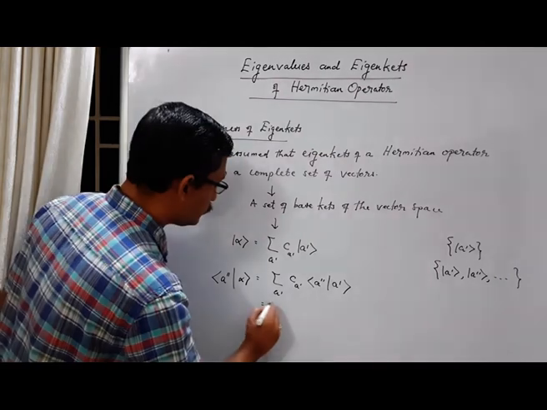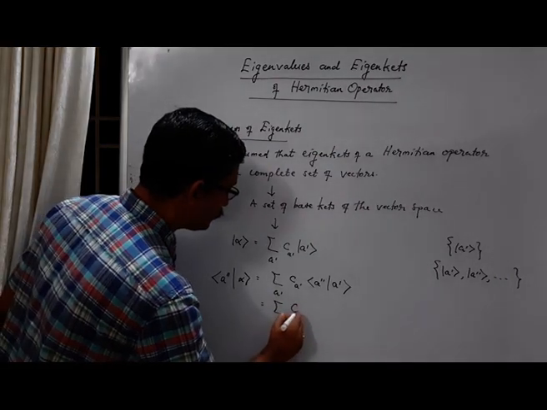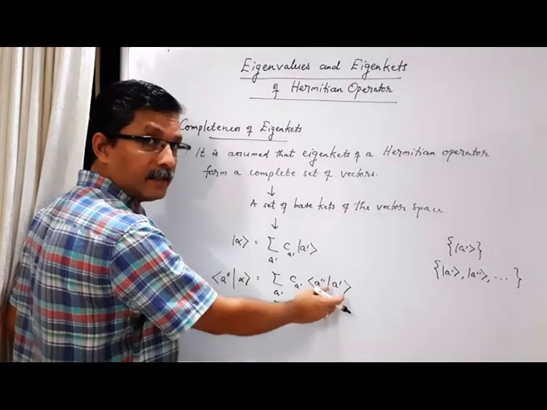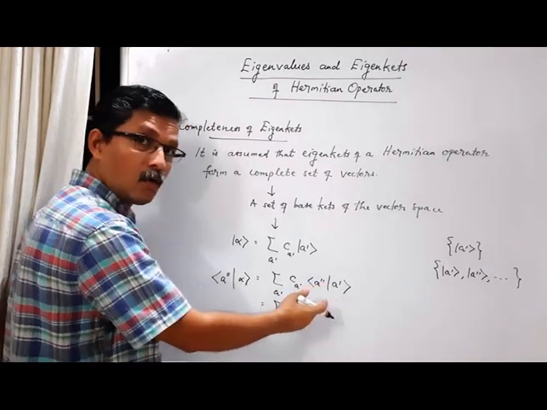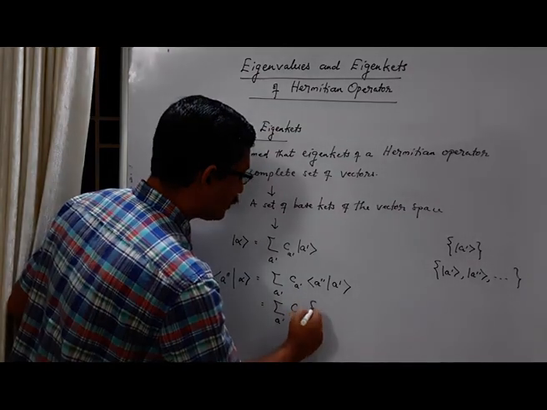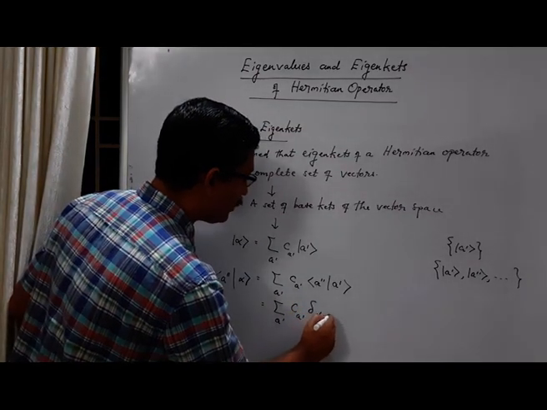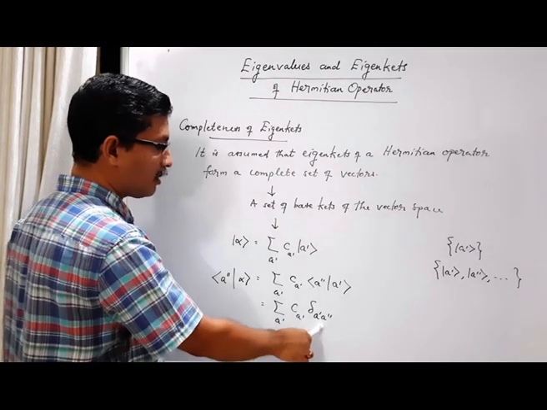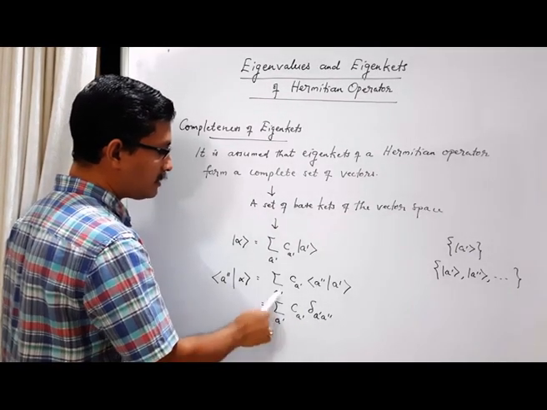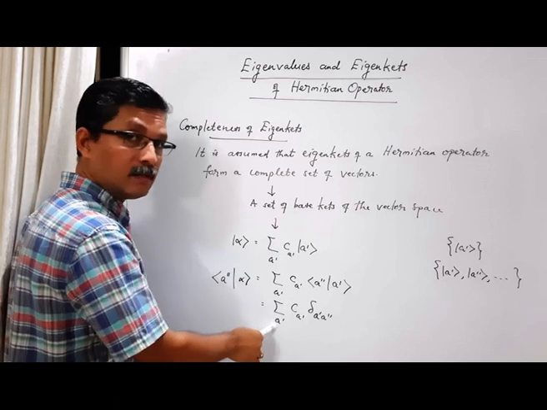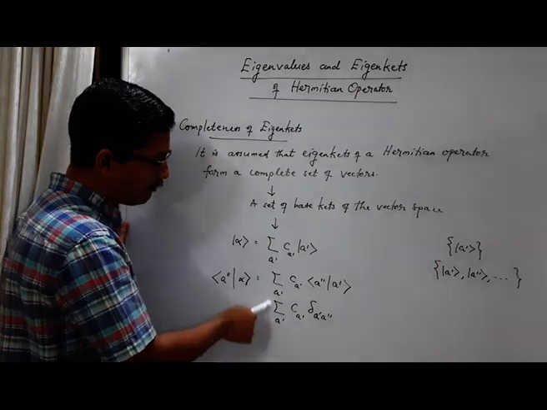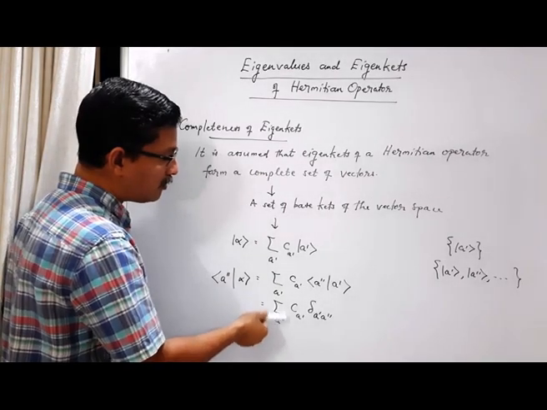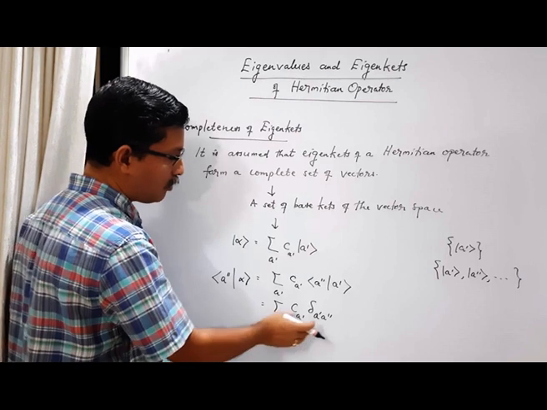Now this is equal to, what is this? This is the inner product of two eigenkets, and since eigenkets are orthonormal, this must be equal to a Kronecker delta A prime A double prime. Now we have a summation here and there is a Kronecker delta. It means that in this summation only one term will remain. A prime can vary from 1 to, let's say, n, but only one term will be non-zero.